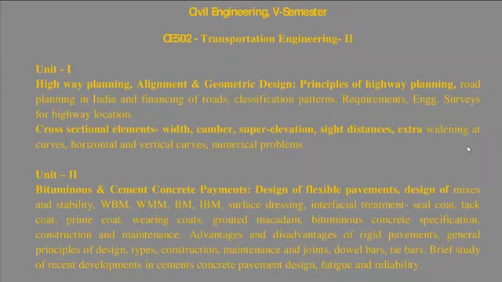Along with it, we are going to study the cross-sectional elements of the highway, like width, camber, super elevation, side distance, and many other things.